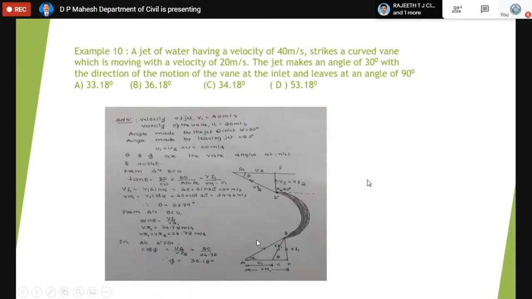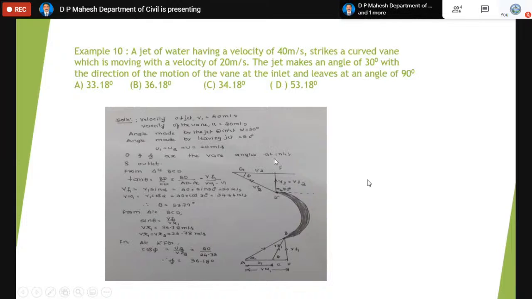V1 means initial velocity of the jet at inlet. U1 means initial velocity of the plate at inlet. Plate means this vane speed. Then draw a horizontal line through B. Then you extend AC to meet D. Then you get a triangle called ABD. In the triangle ABD, each term is very important. The vertical side is called velocity of flow, denoted as VF1. The horizontal side is called velocity of whirl, denoted as VW1, where suffix 1 means inlet.